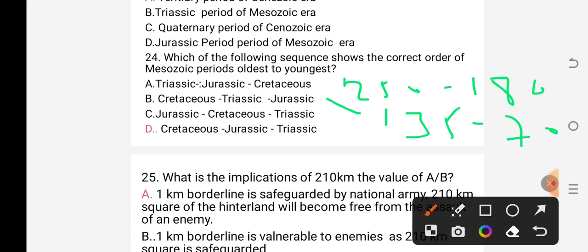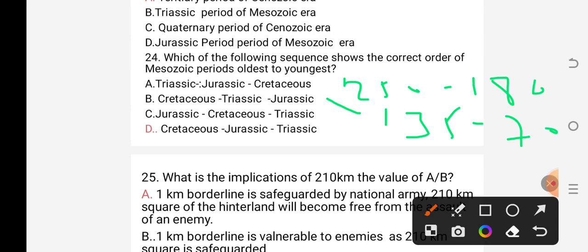Triassic period is not the second one. It is about 250 up to 180, whereas the Jurassic period is about 180 to 135. So it is not the answer.